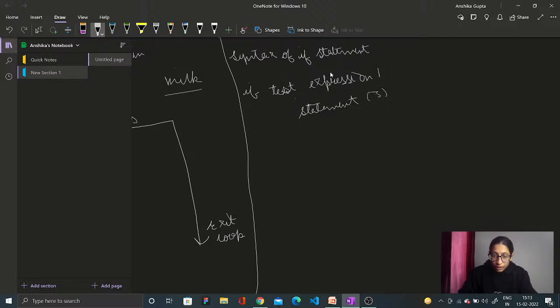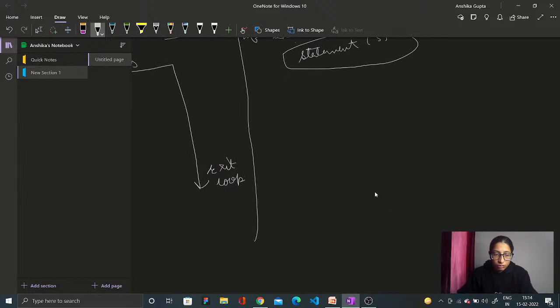Correct? Now here the program evaluates the test expression and will execute the statement. Whatever the statement is there, it will execute only and only this if the expression is true. Else it will give us false. Correct?